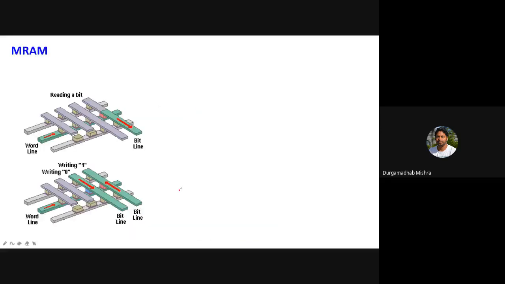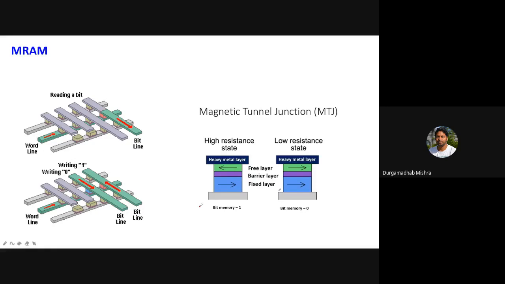Okay, so there are also other concepts. Based on these magnetic tunnel junctions, similar to these TMR elements, one can create tunnel junctions, and based on the same principle you can actually use it as a storage medium. Before it was used for a sensor, but this itself can act as a storage medium, a bit of information. If it is parallel, you can say bit memory 0, and if they are anti-parallel, you can say it is 1.